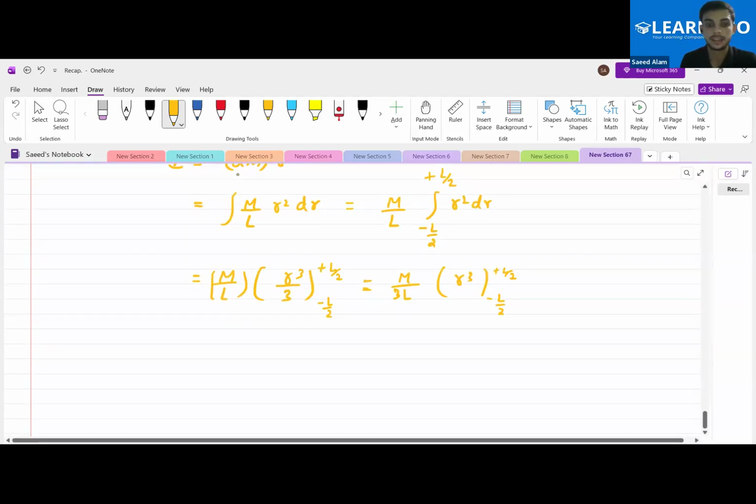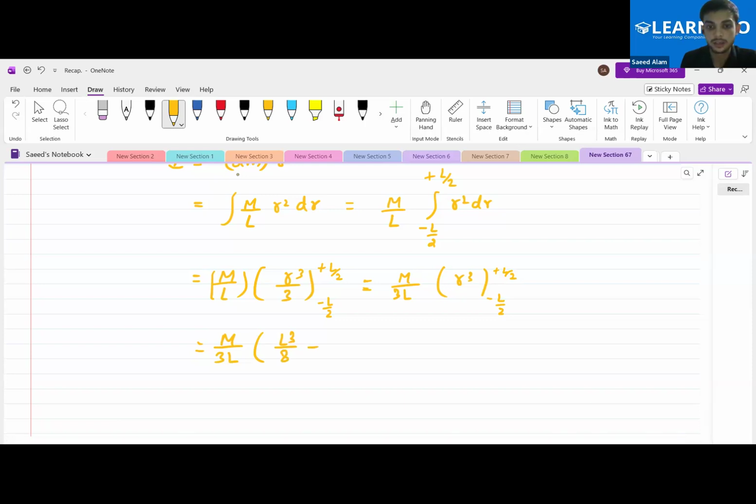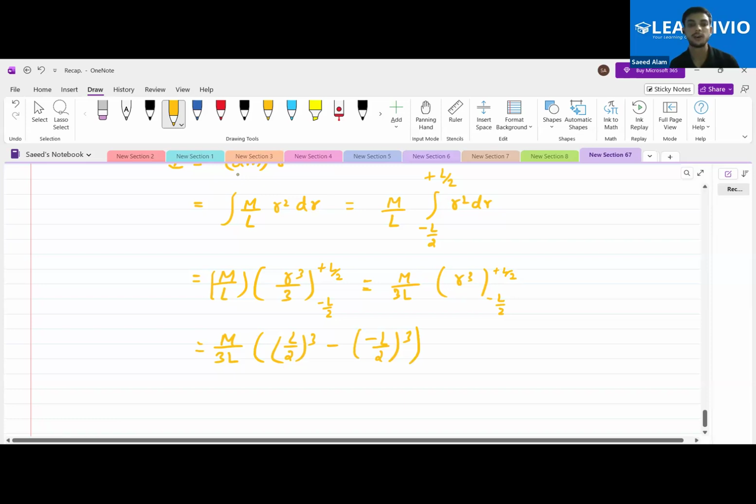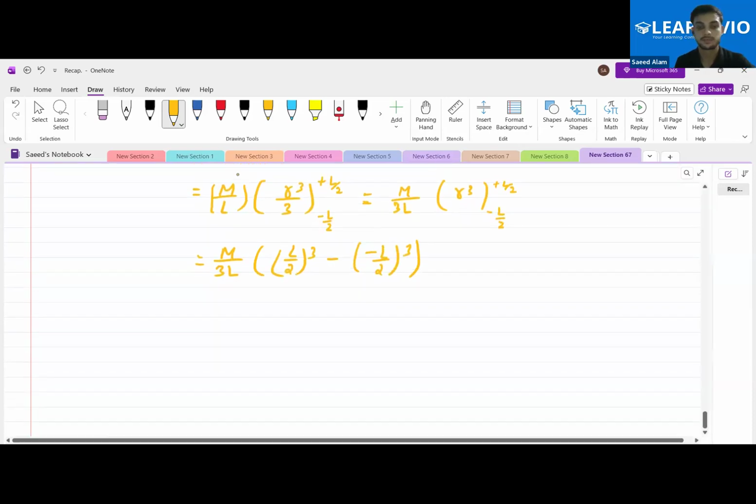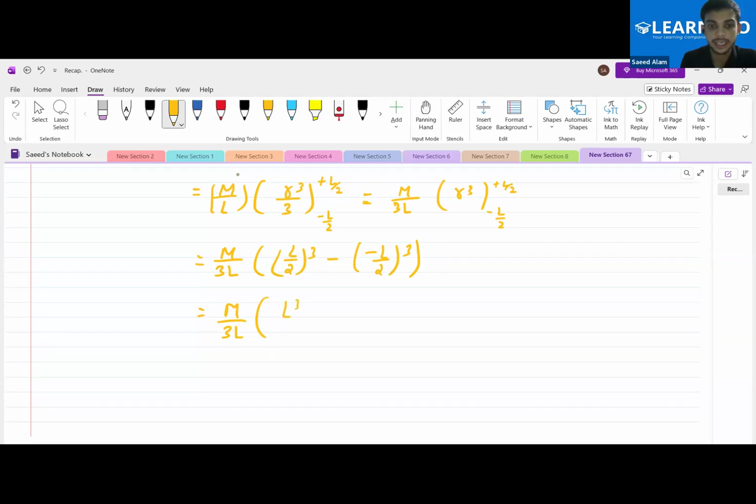Just place the limit inside it. You will get M by 3L into L cube by 8 minus, let me write it properly, otherwise you people will get confused, minus of L by 2 whole cube. Till now, have I written everything correctly? Yes or no? Yes, sir. Then what to do next? M by 3L into the first one evaluates as L cube by 8, minus of, this will be minus of L cube by 8. Yes or no?